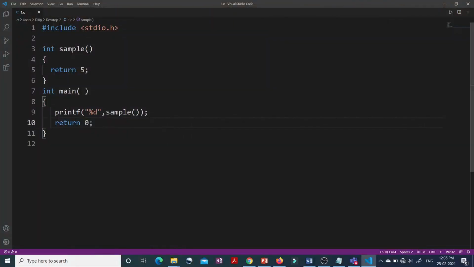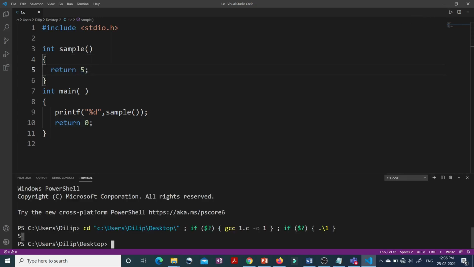So here I have written a C program. You can see we have written the main function, and inside the main function we have called a function sample. Whatever value we get from this sample function, we print using printf. Here you can see the definition of the sample function. The sample function returns an integer value. Inside it we have just written one statement, return 5. Let's see the output of this code first. The output that we are getting is 5.